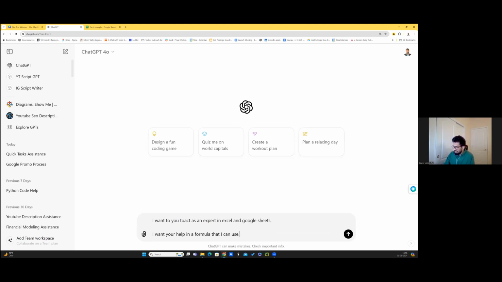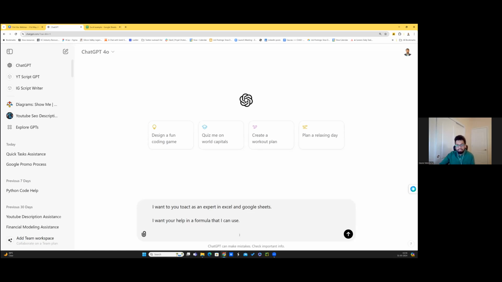So this is the action, and the constraint is where we define that I have the column A, which has name and surname. I want to separate it, just in plain English.